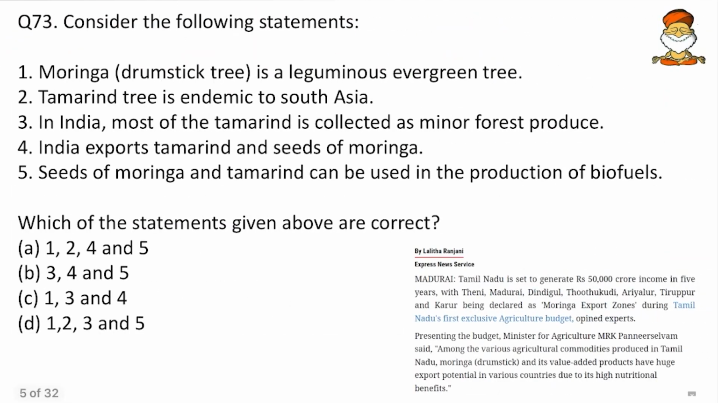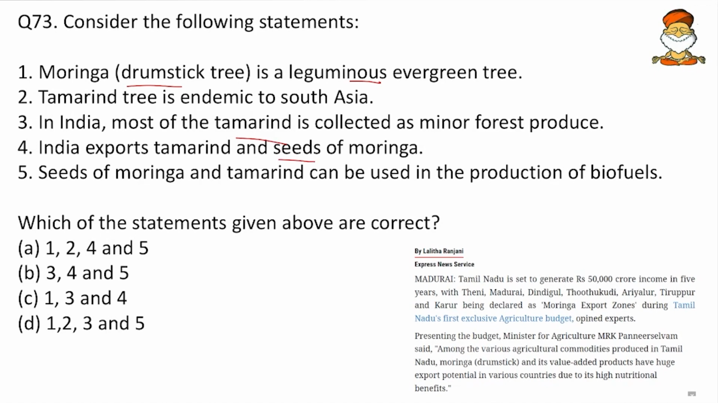Then come to the next. Consider the following statements. Moringa or drumstick tree is a leguminous evergreen tree, and tamarind tree is endemic to South Asia. Then in India, most of the tamarind is collected as minor forest produce. Then India exports tamarind and seeds of moringa. Then seeds of moringa and tamarind can be used in production of biofuels.